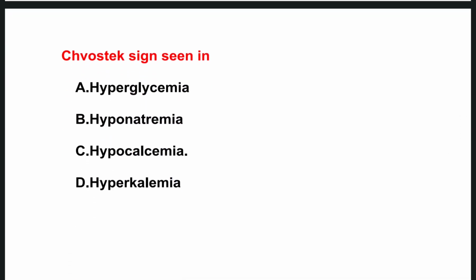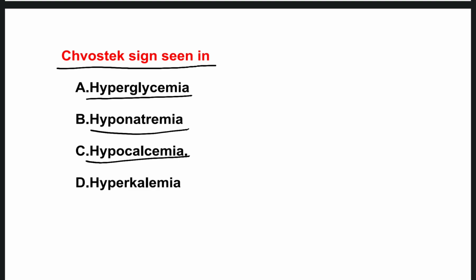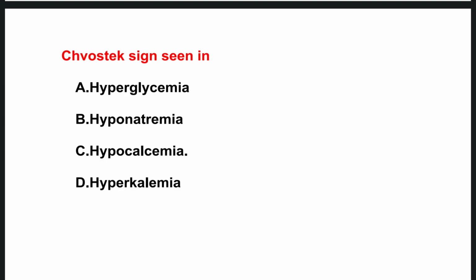The next one is Chvostek's sign seen in. Option A hyperglycemia, option B hyponatremia, option C hypocalcemia, option D hyperkalemia. The right one is option C, hypocalcemia.